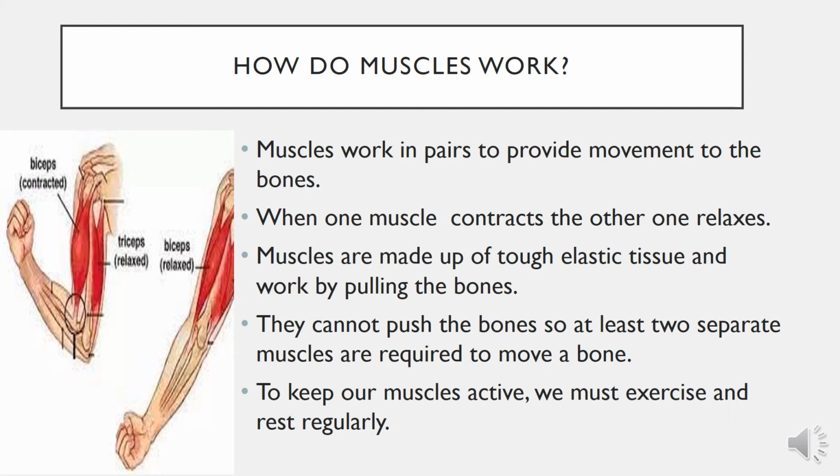Now, how do muscles work? This is a very important question. First thing you need to understand is that the muscles work in pairs to provide movement to the bones. Now, the bone will not move on its own. You need to provide some energy. You need to give an action command to the body, so these muscles will move. When one muscle contracts, the other one relaxes.